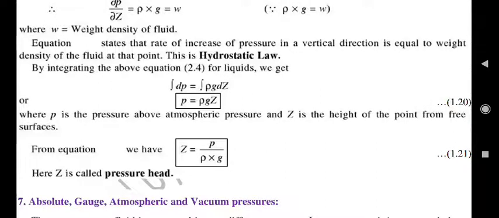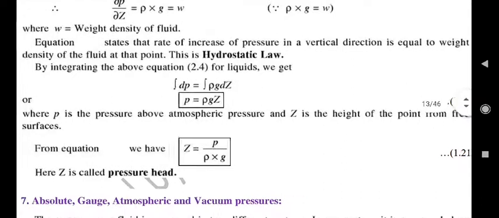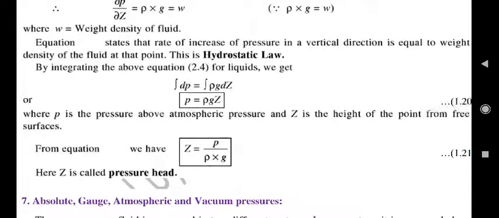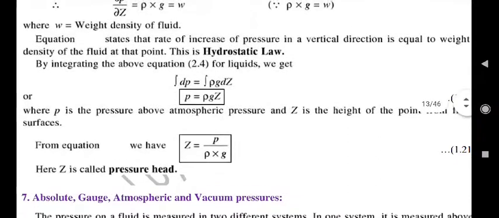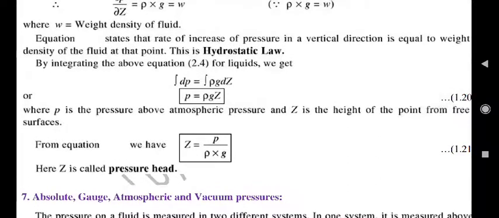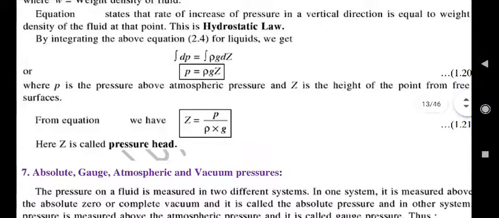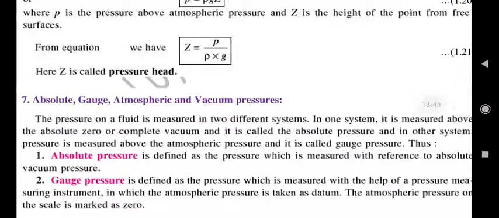By integrating the above equation, we will get dP is equal to rho G dz, or P is equal to rho G Z, and again rearranging, Z is equal to P by rho G. So this is called pressure head. So Z is equal to P by rho G. Z is nothing but pressure head, P is pressure, rho is density, G is acceleration due to gravity.